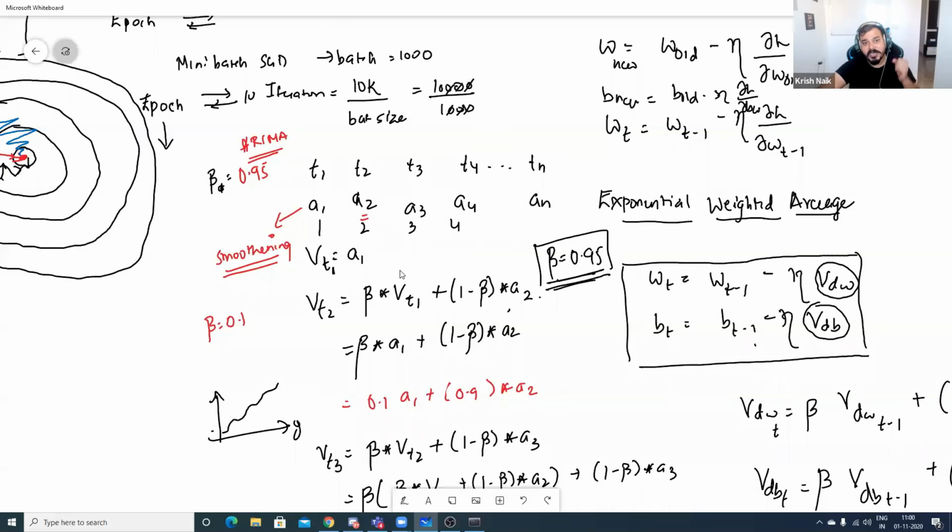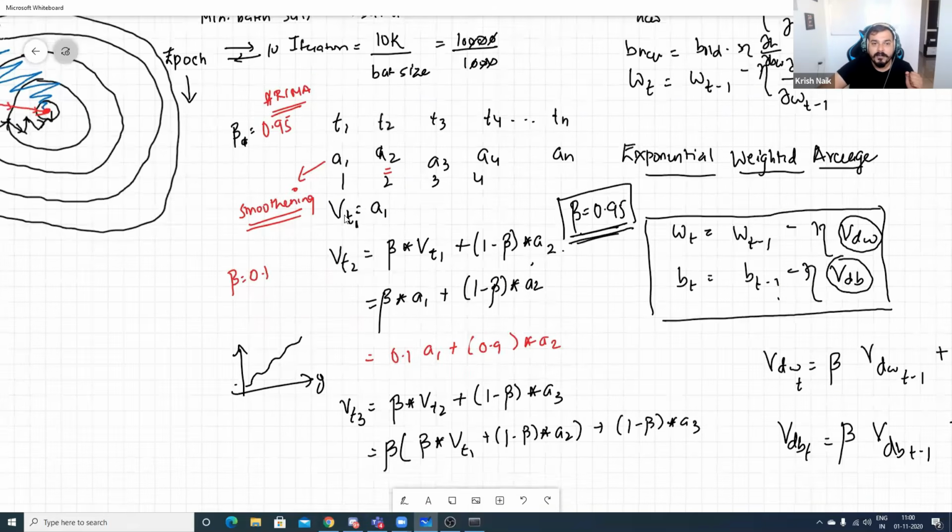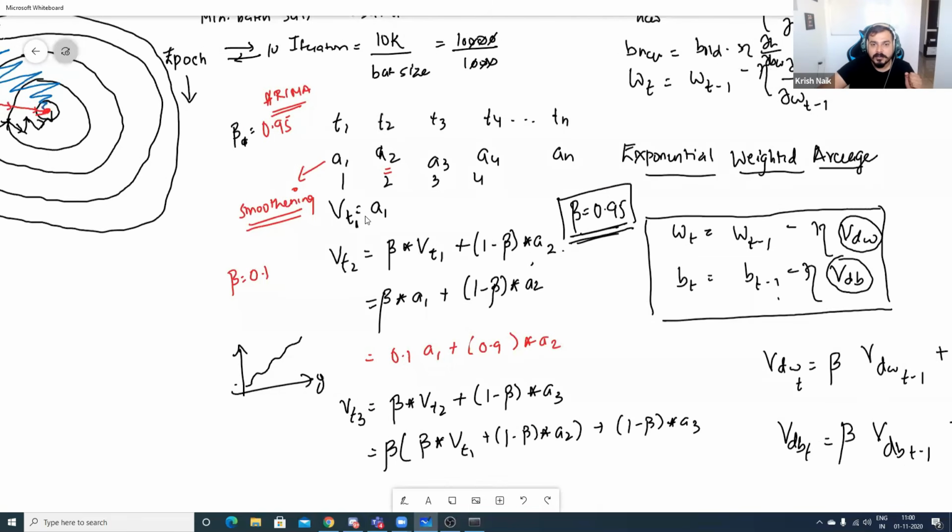to do the average. So initially, suppose I say that my V of T1 is just like a weighted average I'm assigning to A1. Now to compute the next, if I take T1 and T2 and I want to compute the exponentially weighted average, I will multiply beta by VT1 plus 1 minus beta multiplied by A2. If I'm specifying beta as 0.95, it is giving more importance to the previous value.